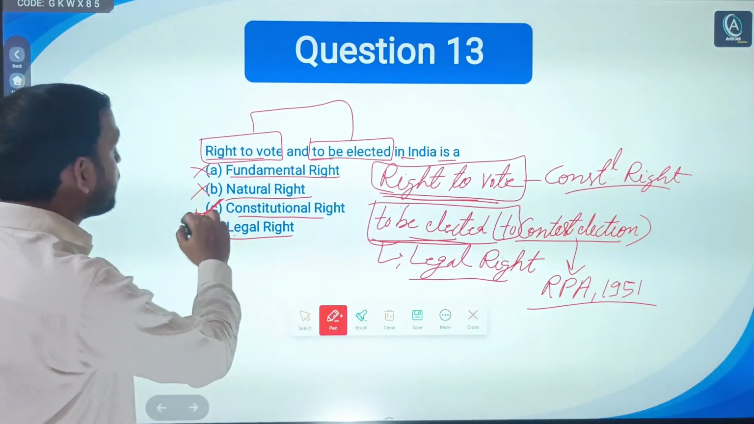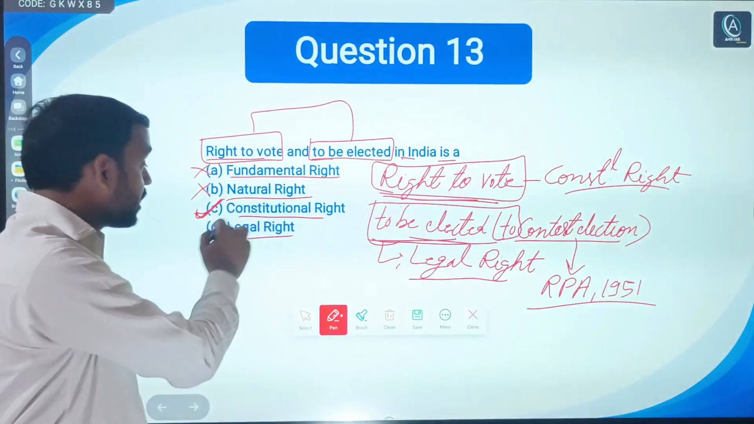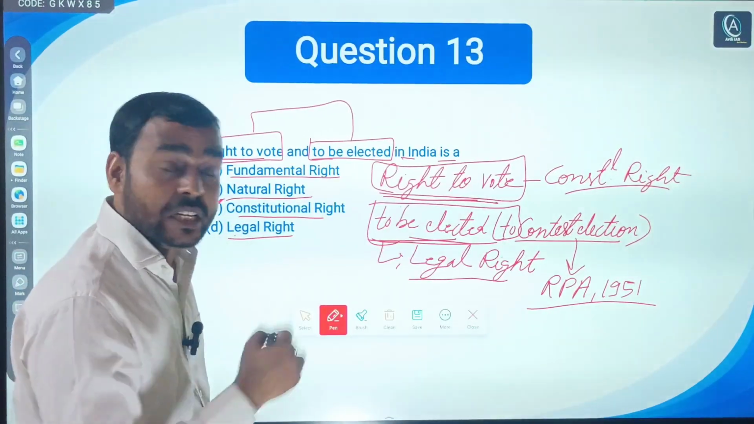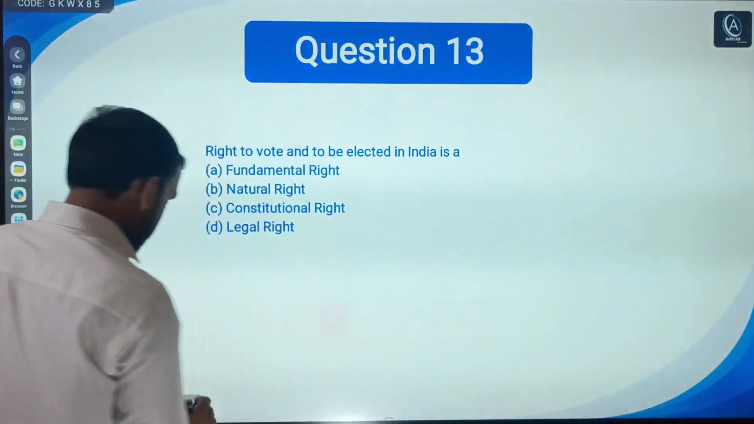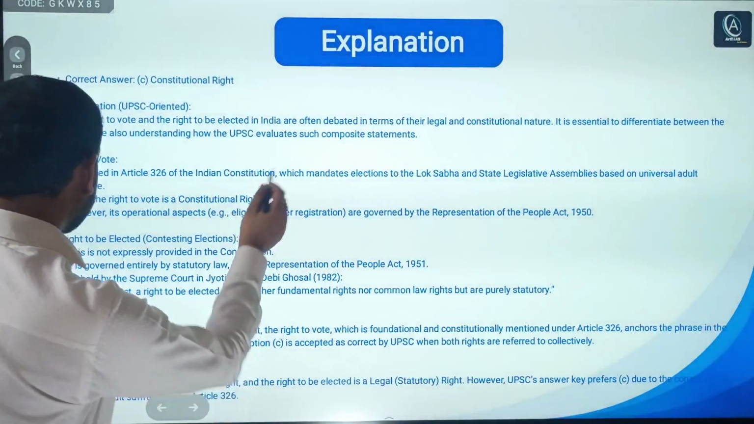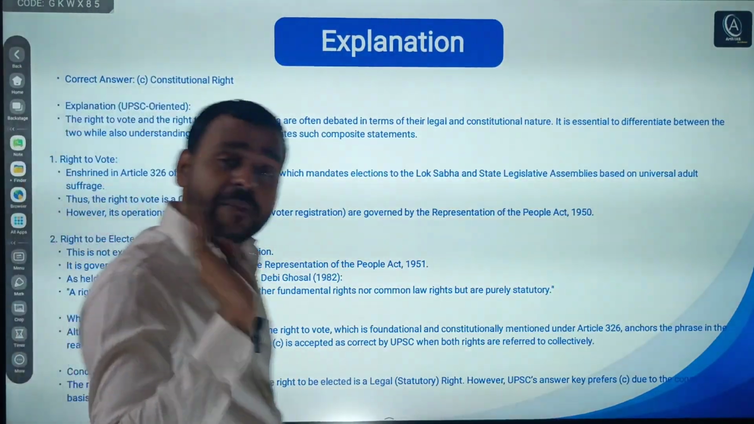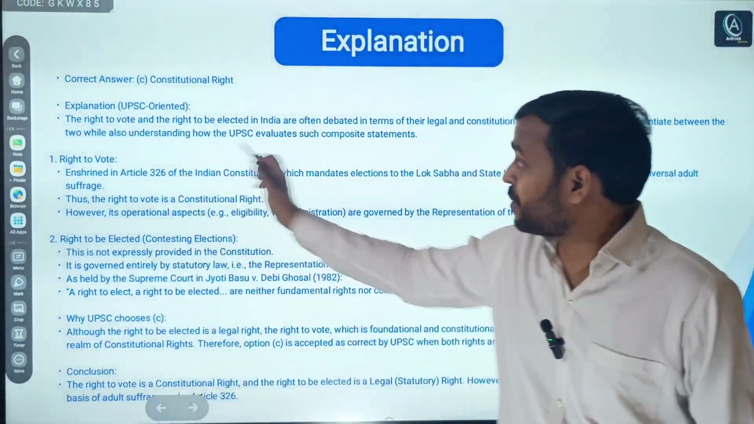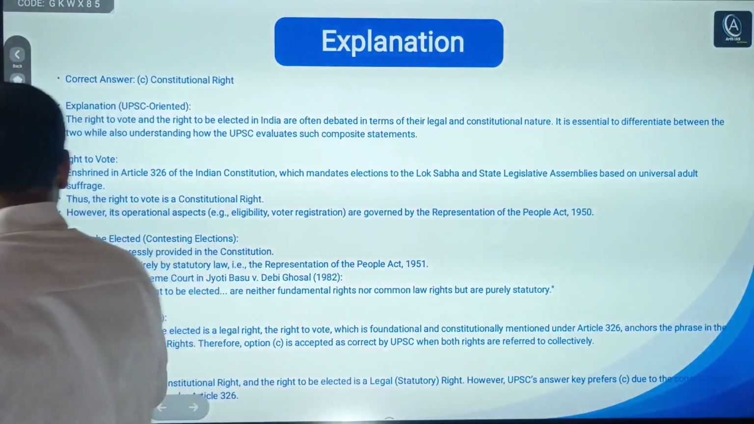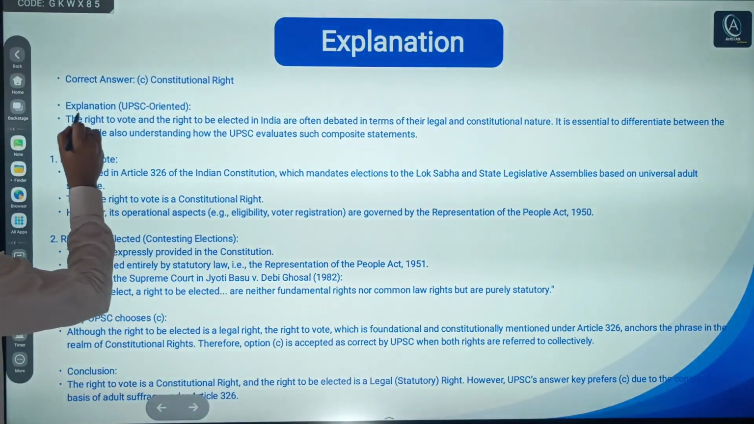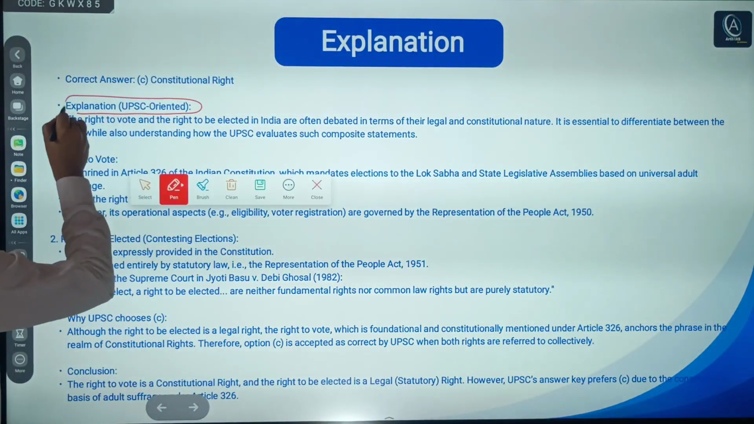But UPSC has commonly chosen option C, that is constitutional right. Now see the explanation. Here is the explanation. Read the PDF, trust me. And here I have written an explanation, UPSC oriented.